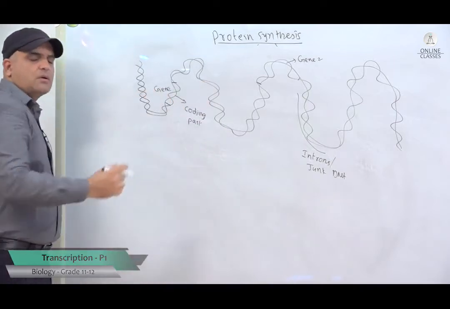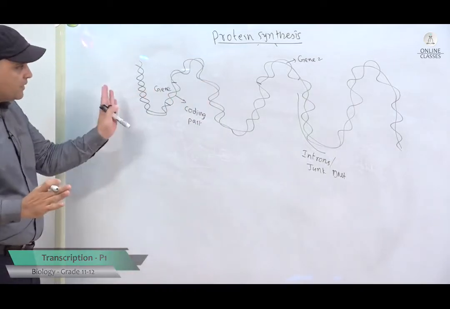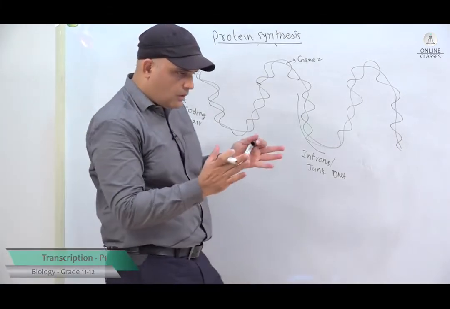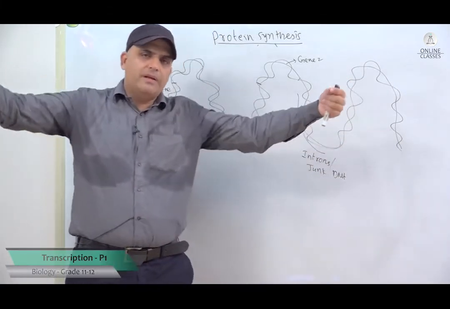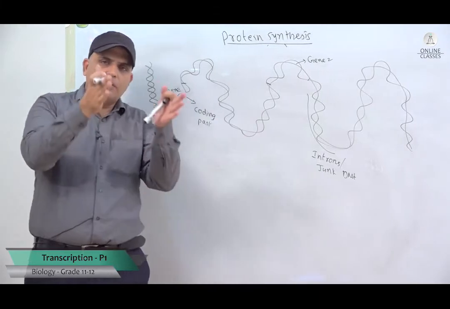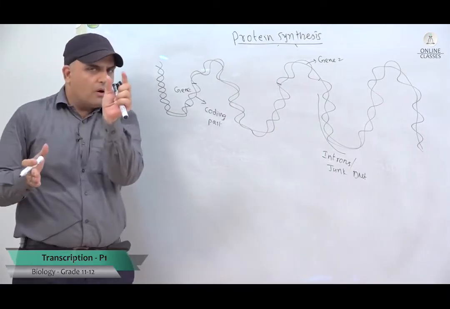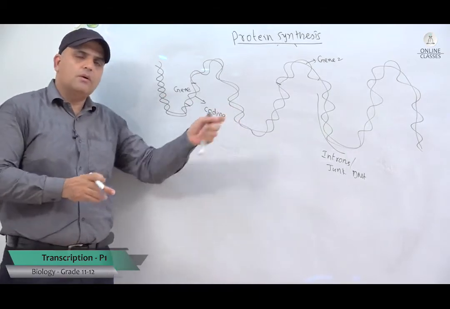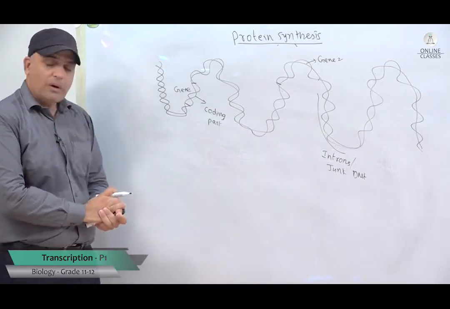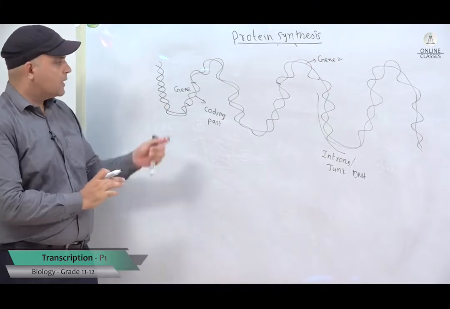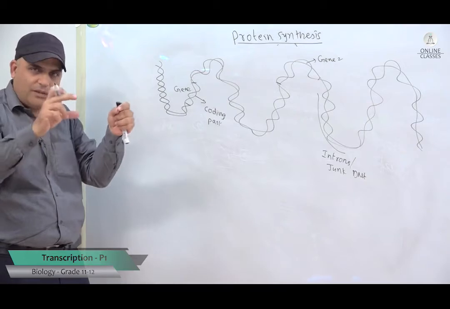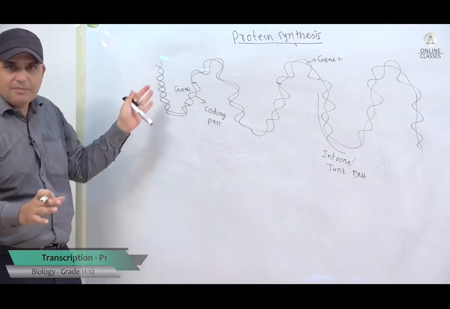And the coding parts are called genes. So I think it's very much clear now what genes are. If you can imagine a very long white thread, and in that white thread you have colored areas. The small colored areas will be the genes, and the white parts will be your introns, the non-coding parts, which don't help in protein synthesis. So what are genes? Genes are the parts that help in protein synthesis. They help to arrange the amino acids together. So I think this part is clear.